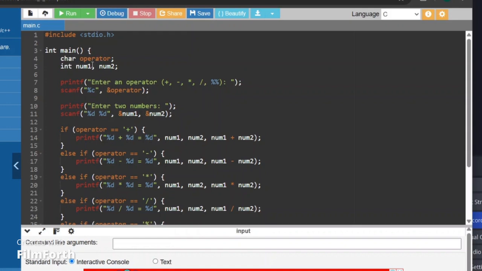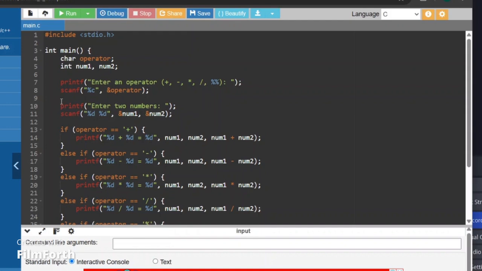Here, the character operator: a character variable stores the operator entered by the user, for example addition, subtraction, multiplication, division and modulus. Here, int number1 and number2 are two integer variables to store the numbers the user will enter for the calculation.